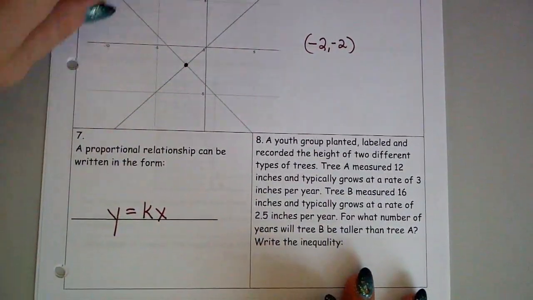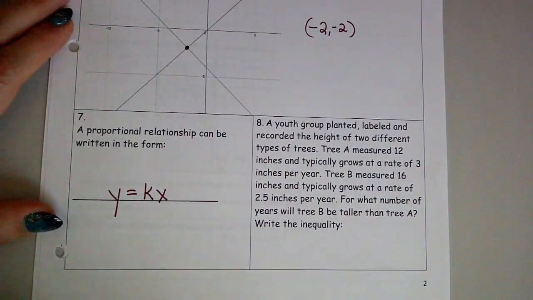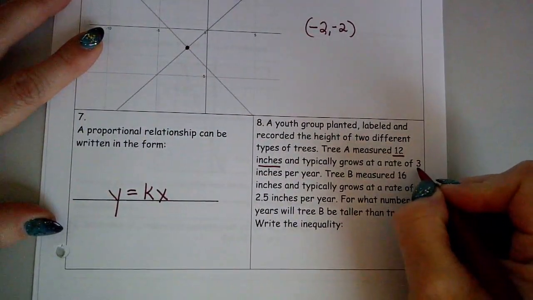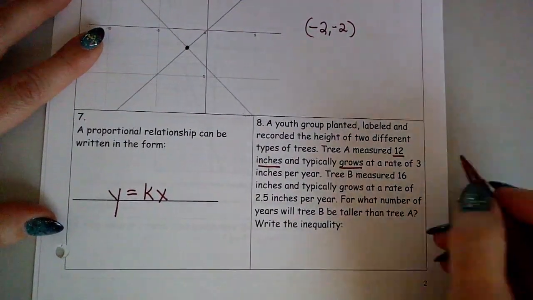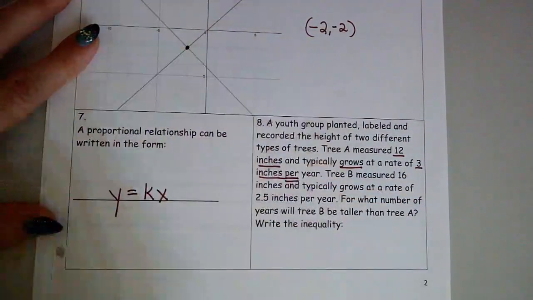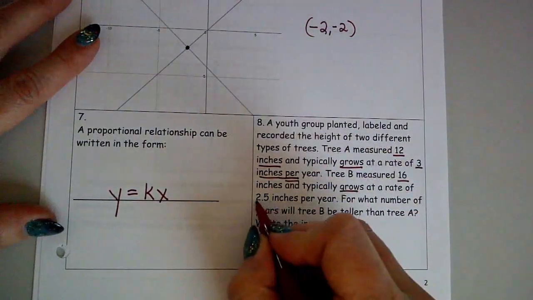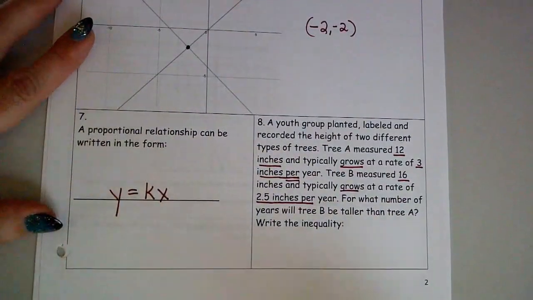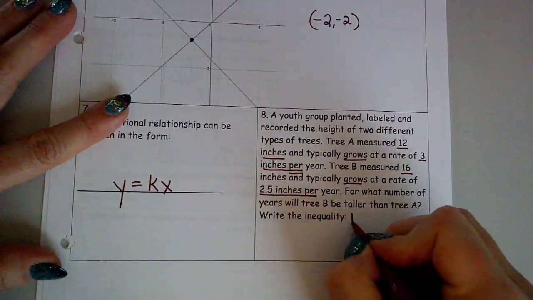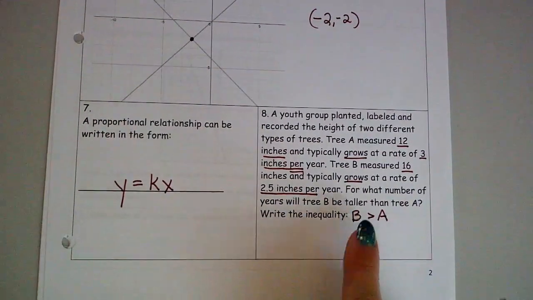Number 8, a youth group planted, labeled, and recorded the height of two different types of trees. Tree A measured 12 inches, okay, so it's starting at 12 inches, and grows, that means it gets bigger, at a rate of 3 inches per year. Oh, look at that, per, that's one of those keywords. Tree B measured 16 inches and grows at a rate of 2.5 inches per year. For what number of years will B be taller than A? So what it's asking is, when will B be greater than A? And all it's saying is, hey, write the inequality for what this is.